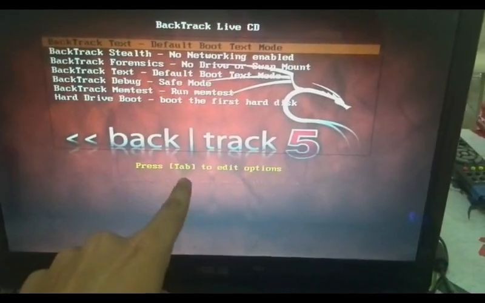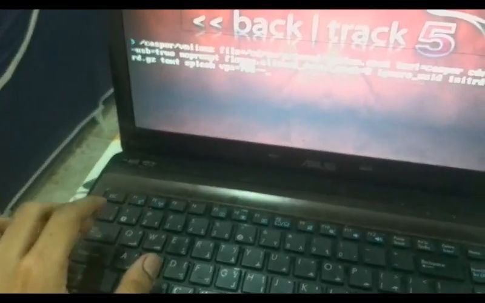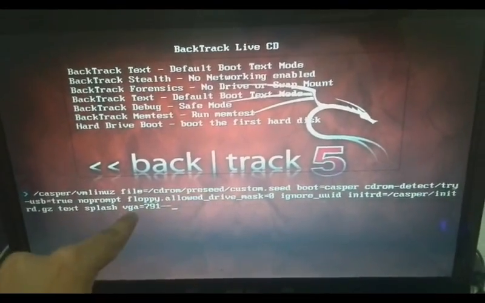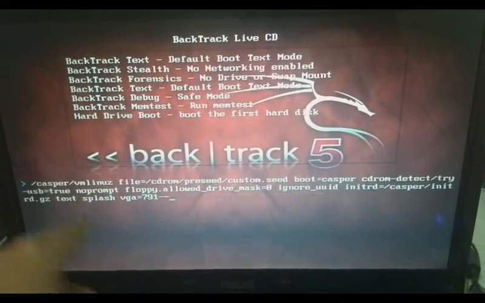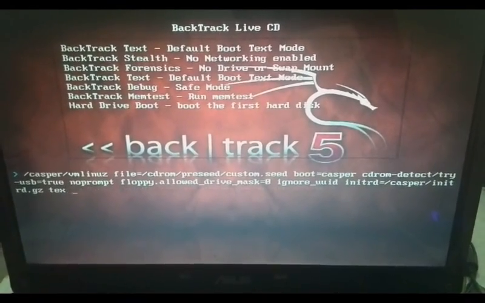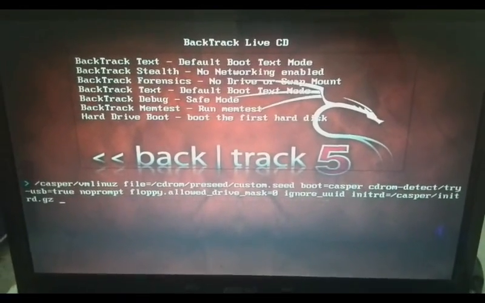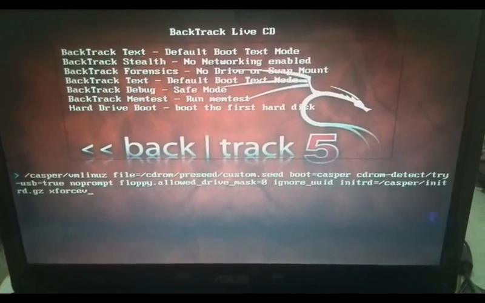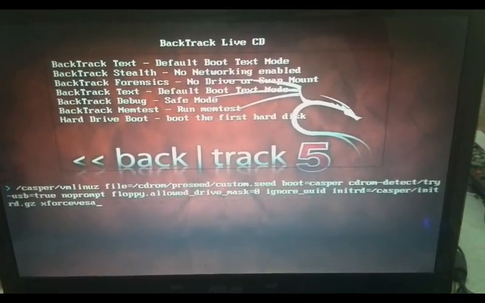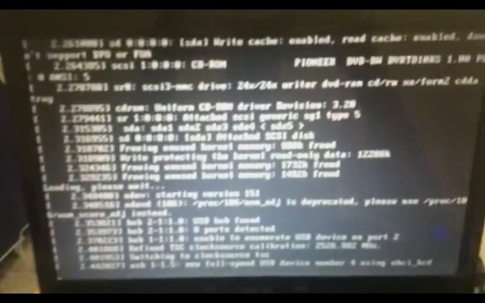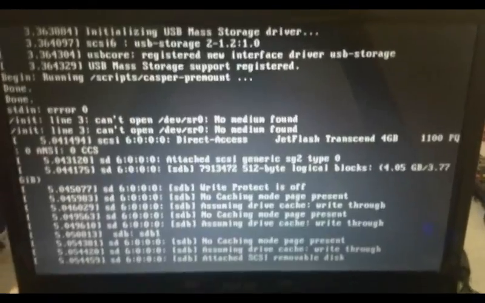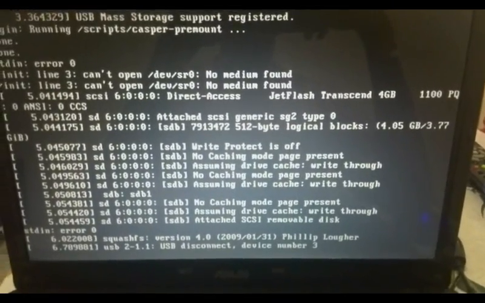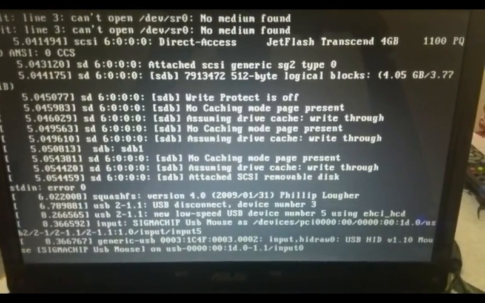You saw this tab, edit options, click tab. Now this part, change it, remove this text, even text also, then type yes, and press enter. As you can see, I have no signal booster, but without signal booster it will work. I can show you that too. I hope it comes like this for you guys.